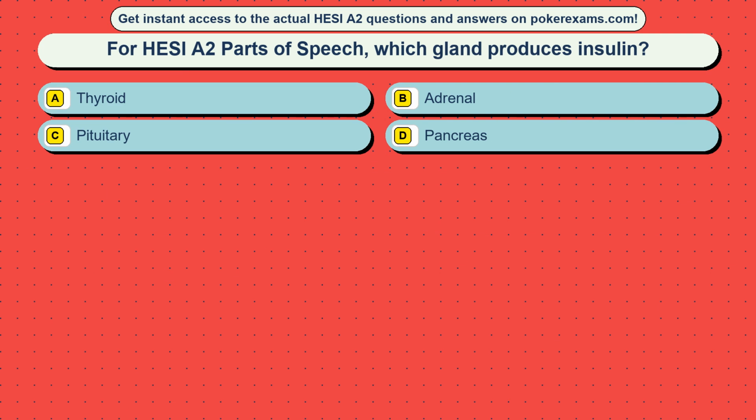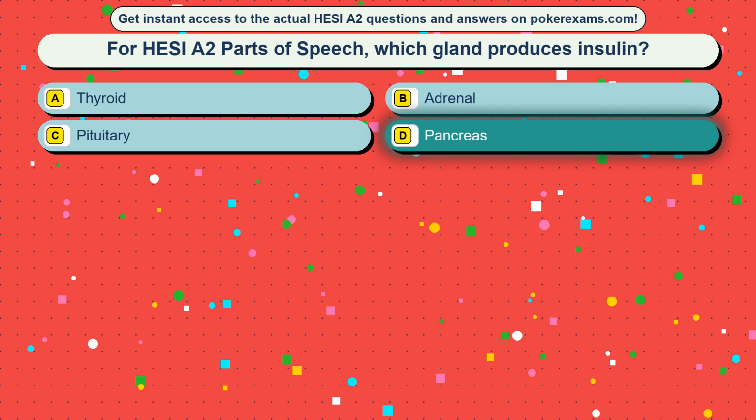Question 42. For HESI are two parts of speech, which gland produces insulin? Option A, thyroid. Option B, adrenal. Option C, pituitary. Option D, pancreas. The correct answer is option D, pancreas.